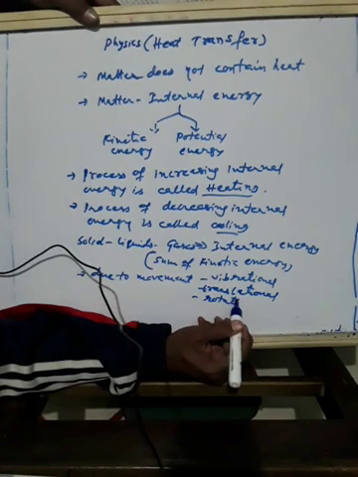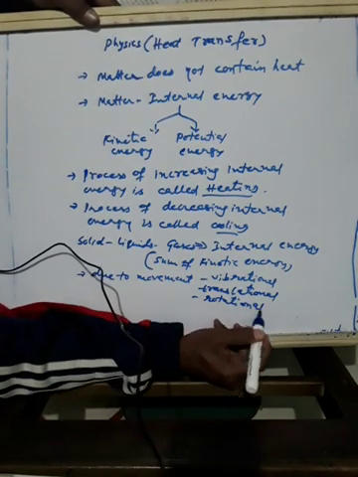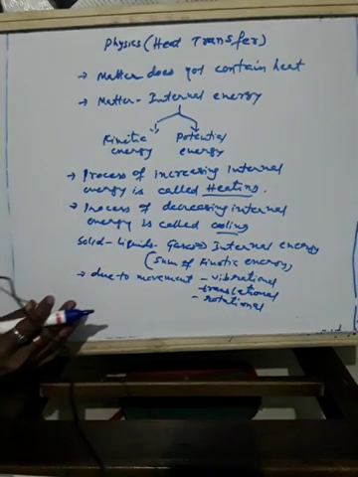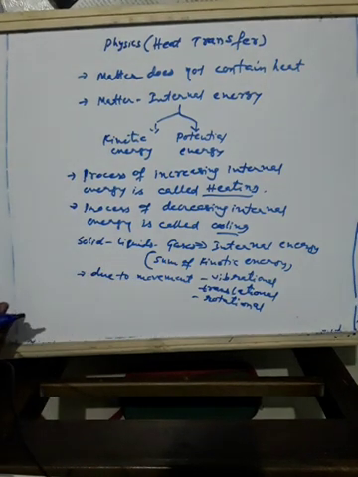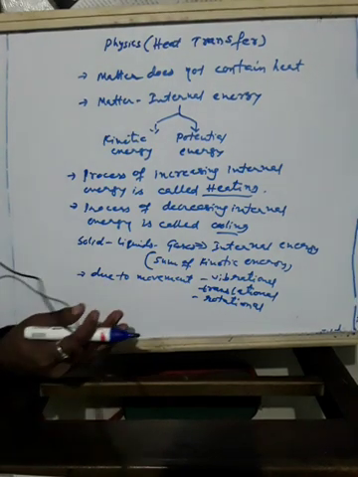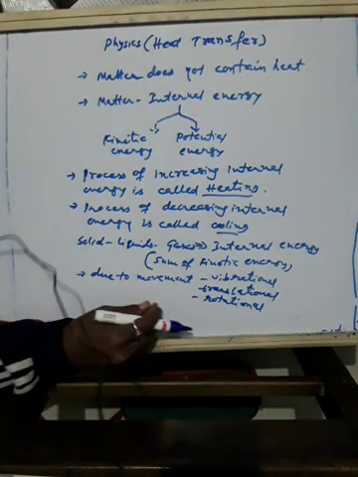So the energy acquired due to movement is called kinetic energy, and the sum of kinetic energy is due to vibration, translation and rotation.